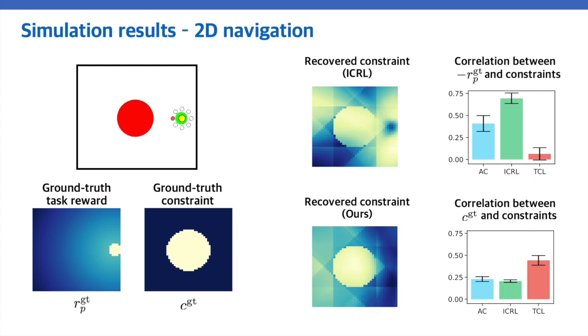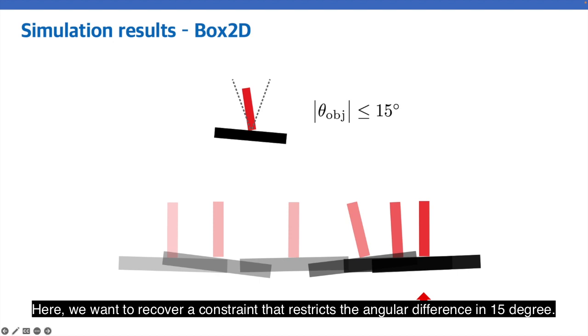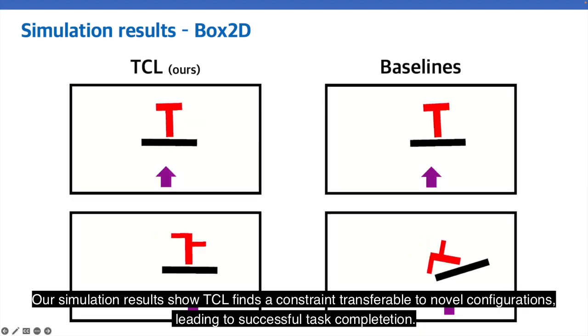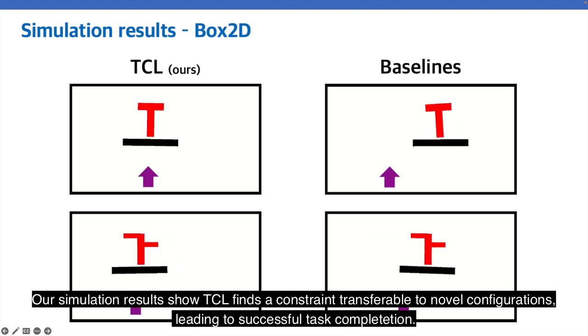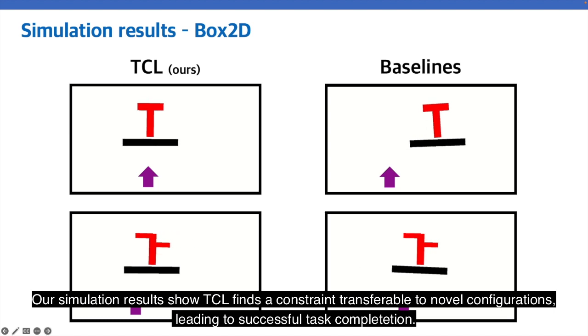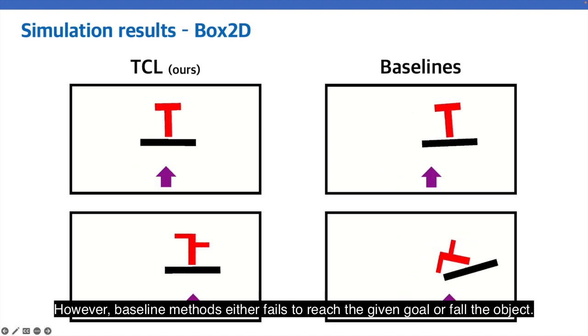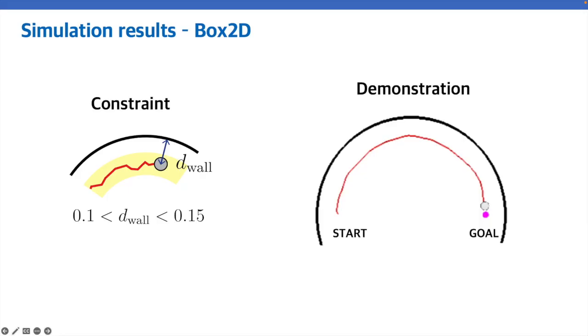We tested our method on a simulated tray carrying task environment. Here we want to recover a constraint that restricts the angular difference to be within 15 degrees. Our simulation results show TCL finds a constraint transferable to novel configurations, leading to successful task completion. However, baseline methods either fail to reach the given goal or drop the object.